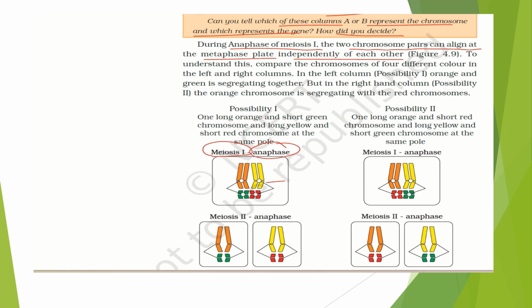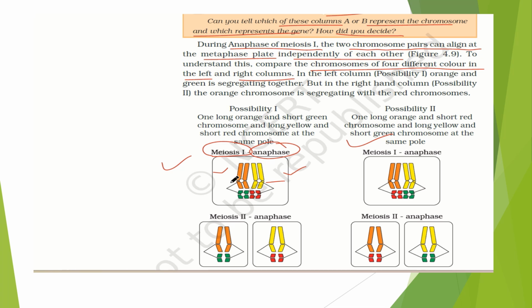To understand this, compare the chromosomes of four different colors in the left and the right column. In the left column as well as in the right column, they are all separately, independently aligning in the metaphase plate.